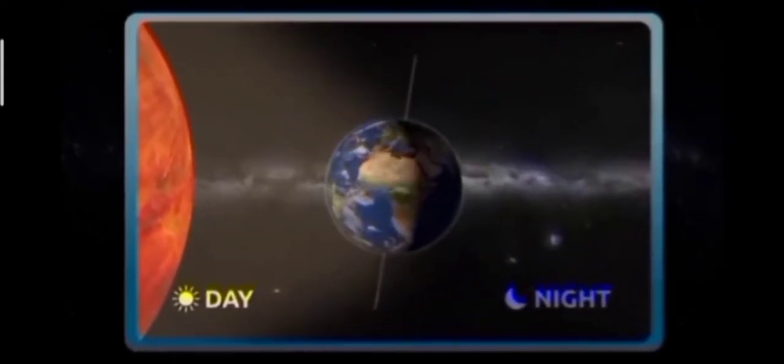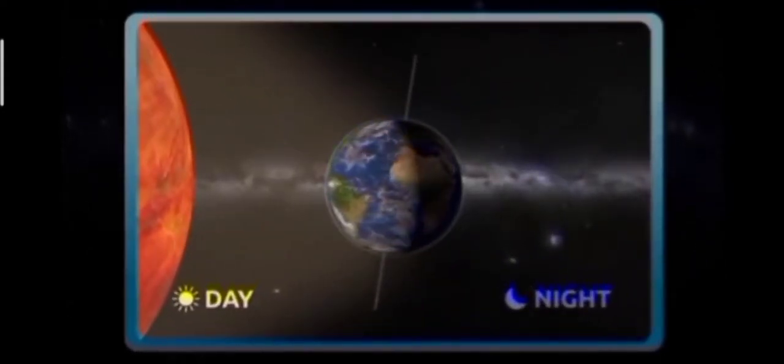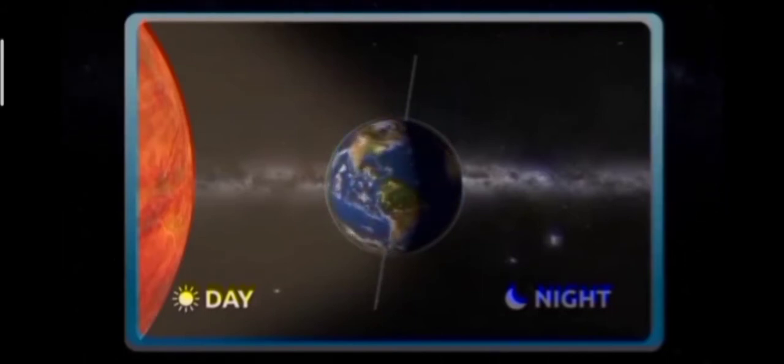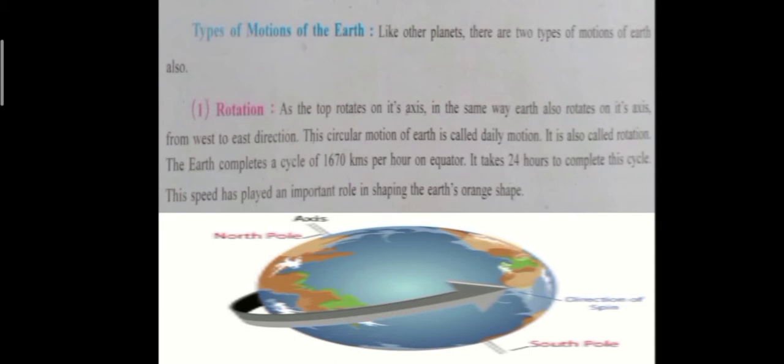Rotation explains day and night. It's daytime in the part of the earth that's facing the sun and nighttime on the dark side. Rotation means that earth is spinning around itself. The earth completes a cycle of 1670 kilometers per hour on equator.